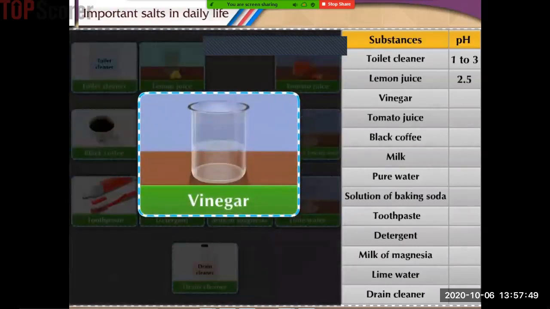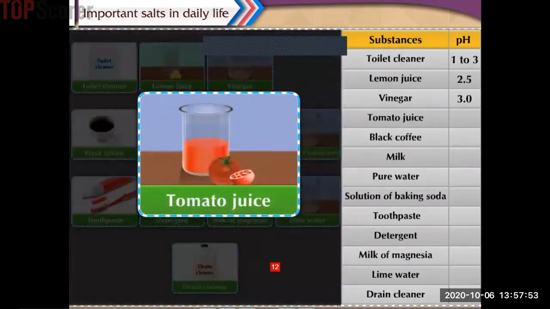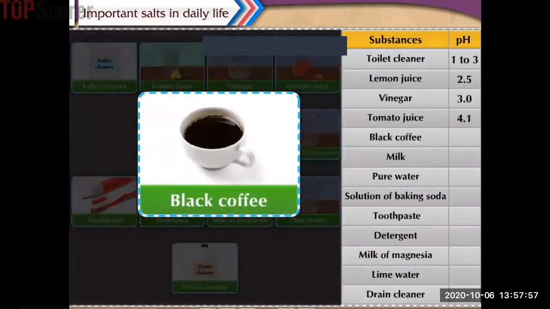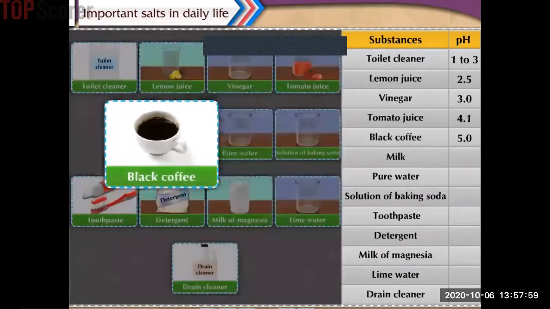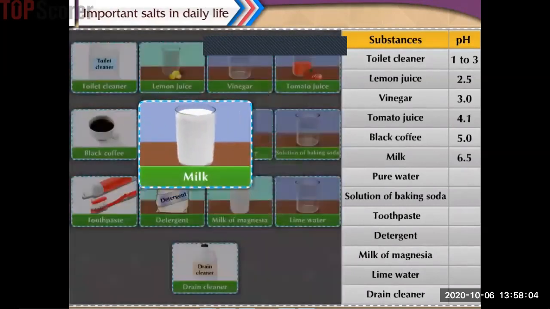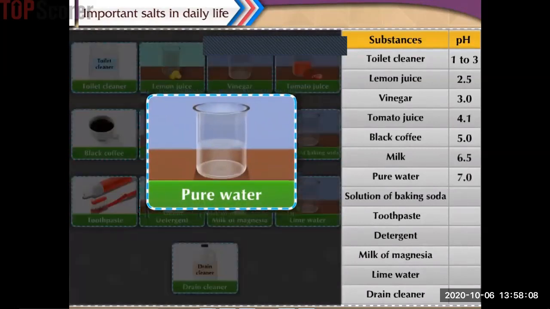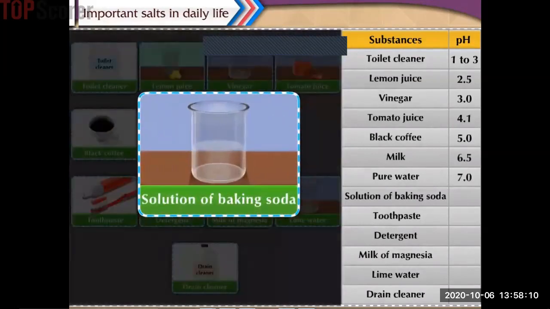Vinegar has pH 3. Tomato juice has pH 4.1. Black coffee has pH 5. Milk has pH 6.5. Pure water has pH 7. Solution of baking soda has pH 8.5.